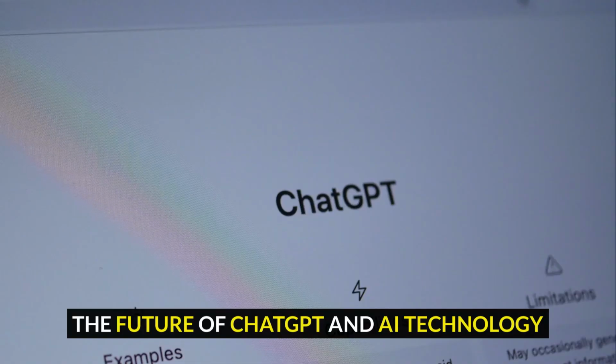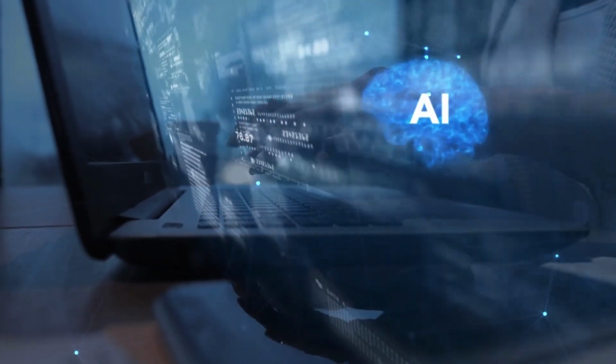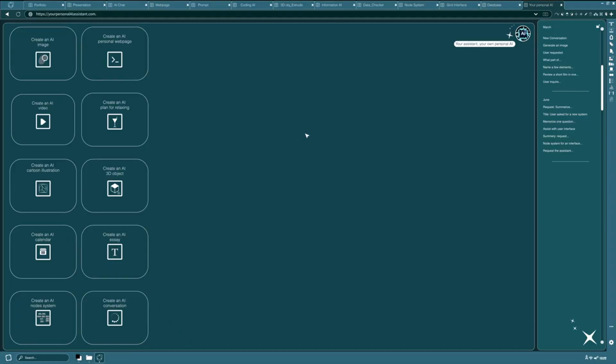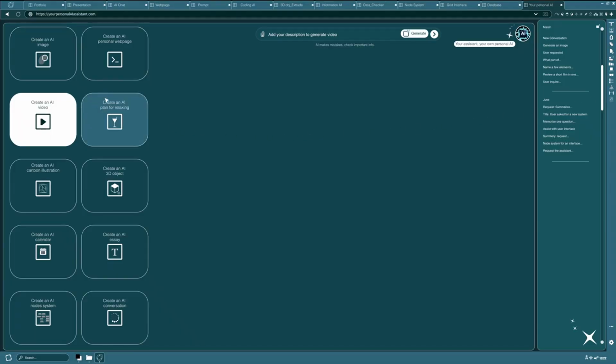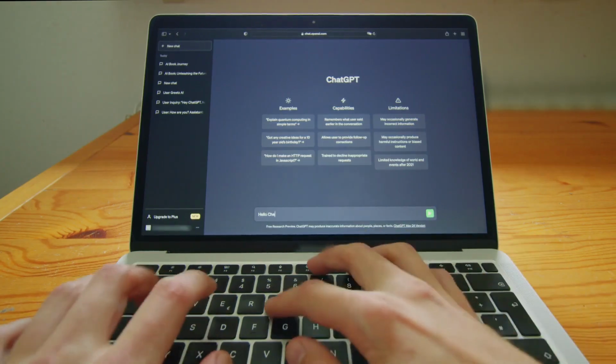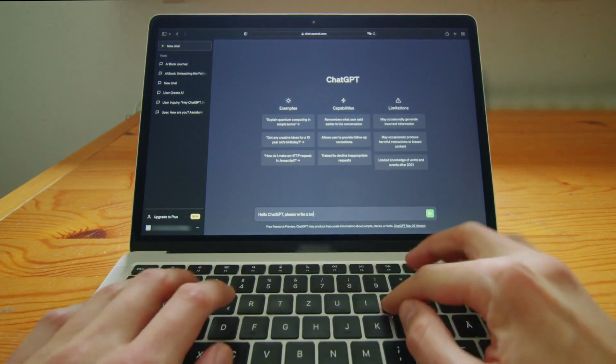The future of ChatGPT and AI technology. The potential of ChatGPT extends far beyond simple text responses. As AI technology evolves, future iterations are likely to be more context-aware, capable of deeper personalization, and integrated across various applications, from business management and customer service to virtual reality and immersive learning.